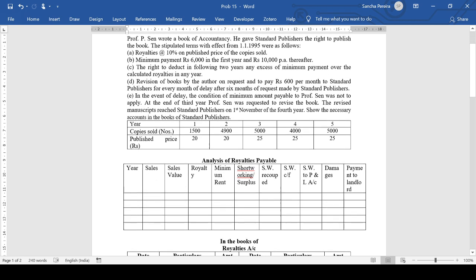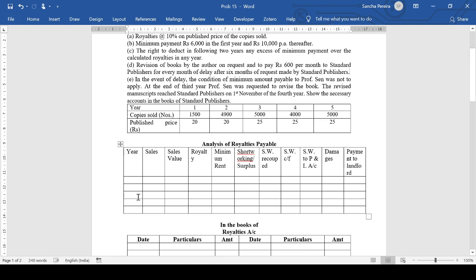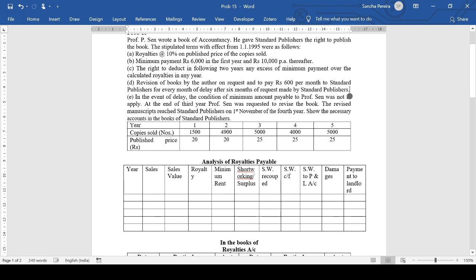So let's just put in the basic information. Now I've added two more columns here. We have the year, and we have sales. We also have sales value. Why I've calculated sales value is, they've given us the number of copies sold and also the price per copy. And royalties are to be calculated at 10% on published price of the copies sold.